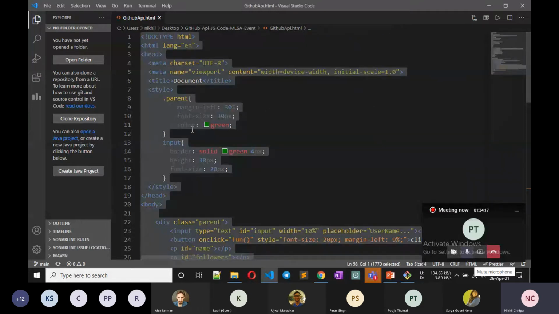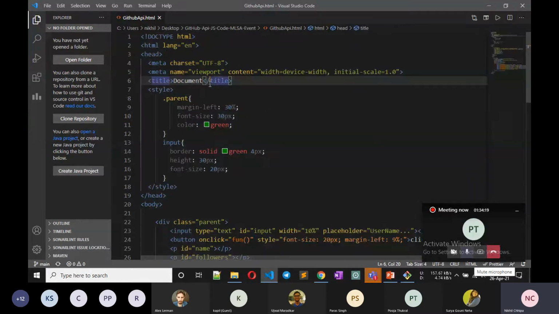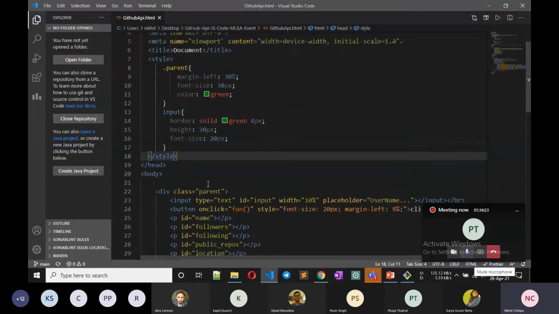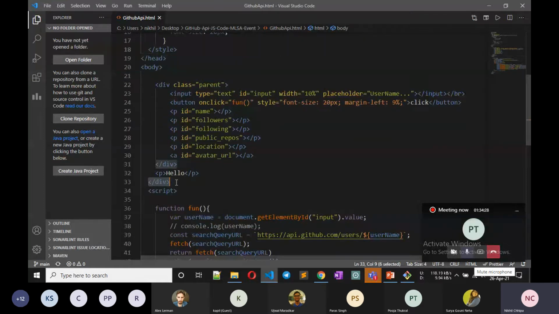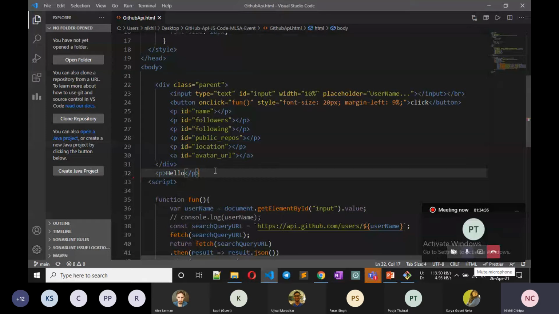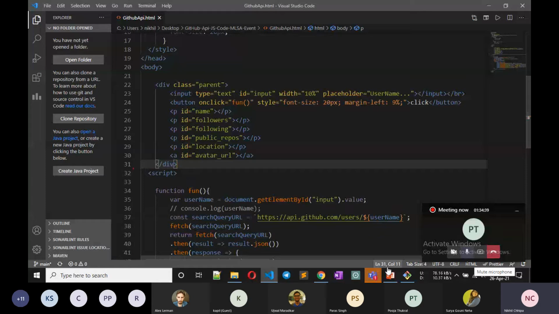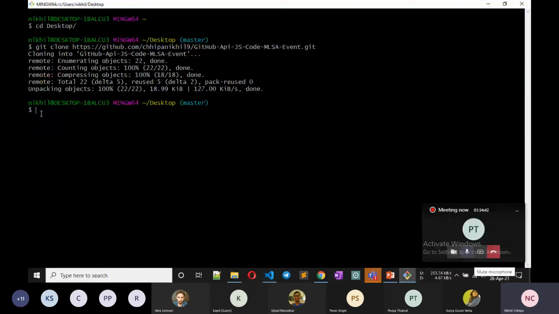I just copy and paste it. So I want to make some changes in it. Okay, I see that in this project this div has no reason to be here because it is extra. So I remove it, and I also remove this hello. Now if I go to Git, first of all I have to change directory, cd, to the folder name. What is the folder name?